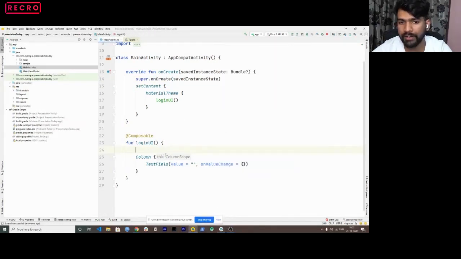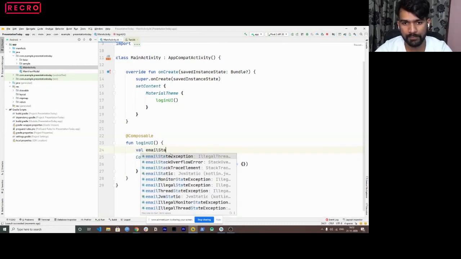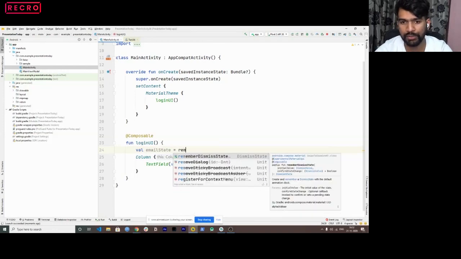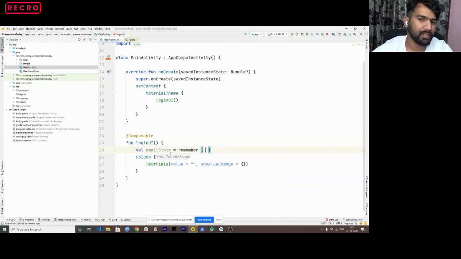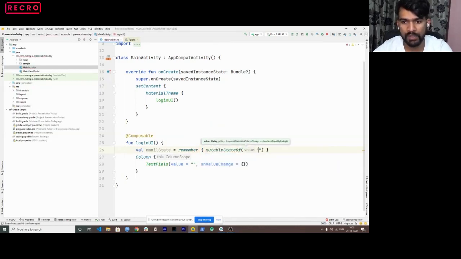For creating a state, we'll have, let's say, emailState. And to remember that state, we actually use a remember keyword. That's pretty easy: you need to remember what state it is in, correct? So we'll use mutableStateOf an empty string, right?